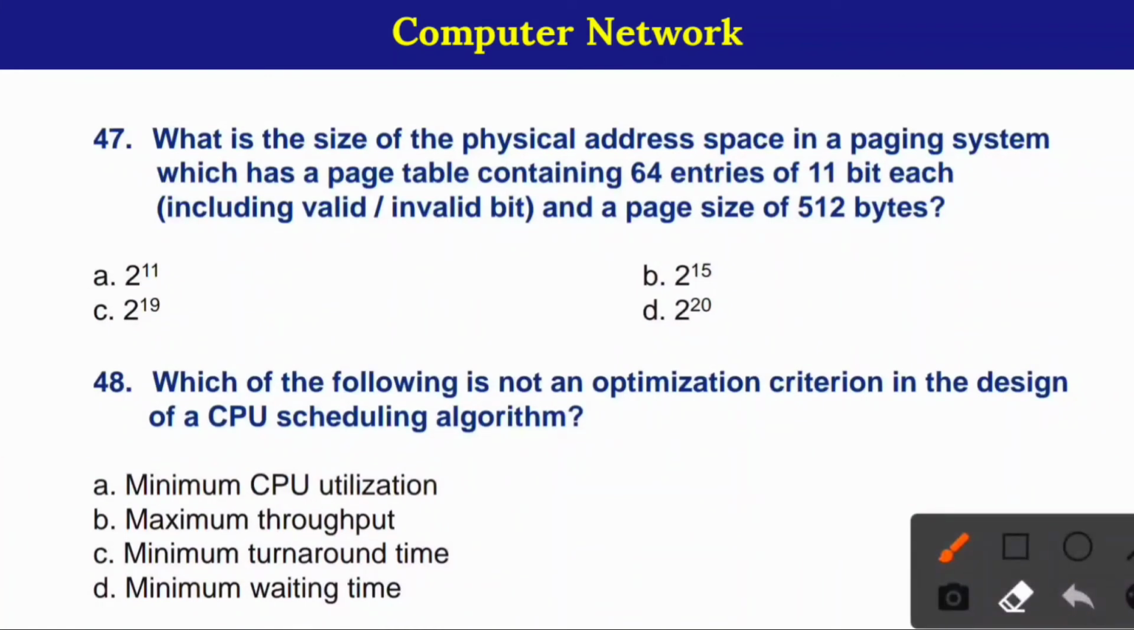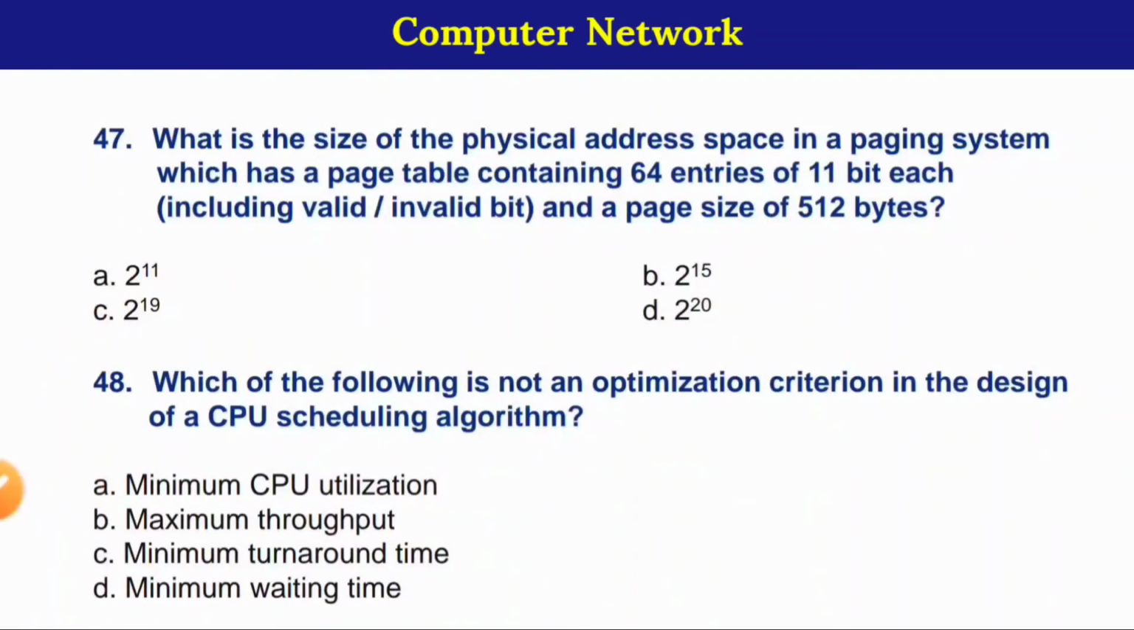47. What is the size of physical address space in a paging system which has a page table containing 64 entries of 11 bit each and a page size of 512 bytes? Here correct option is option number C, 2 raised to 19. 48. Which of the following is not an optimization criteria in the design of CPU scheduling algorithm? Here correct option is option number A, minimum CPU utilization.